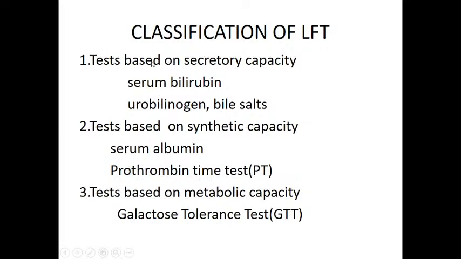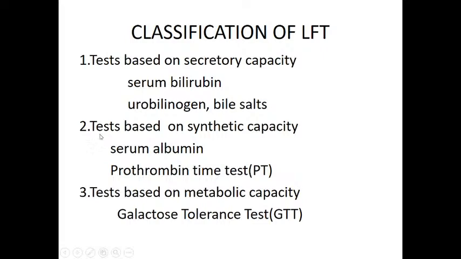These tests will assess the secretory function of the liver, whether it is normal or abnormal, by estimating the bilirubin in the serum, and qualitative detection of urobilinogen and bile salts in the urine.